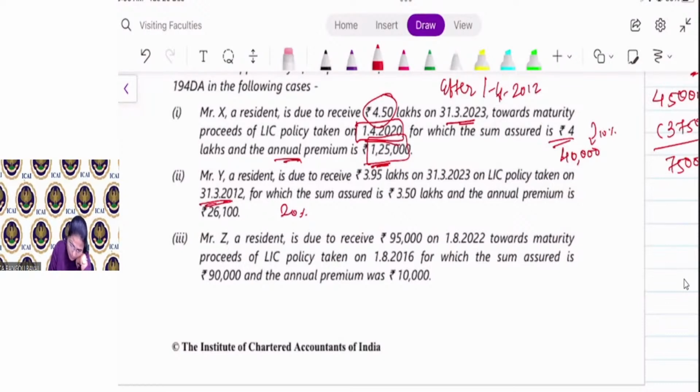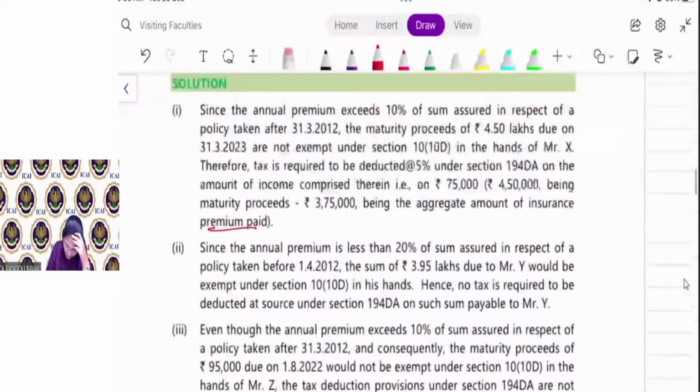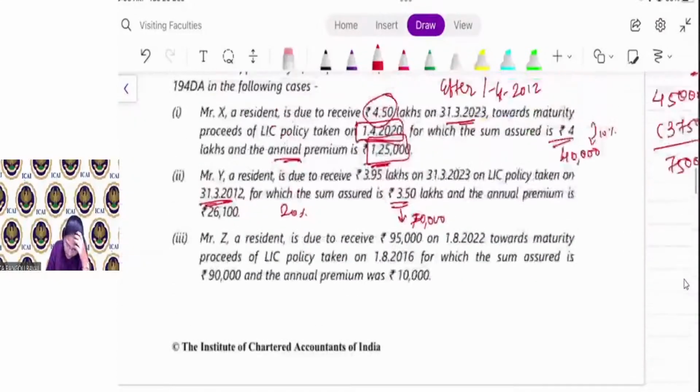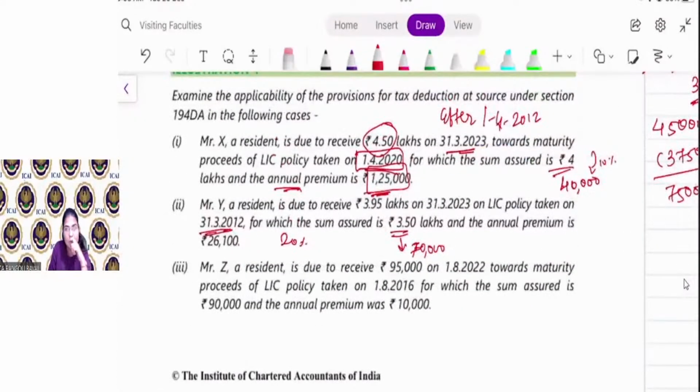The sum assured is 3,50,000. 20% of 3,50,000 comes to 70,000, yes or no?